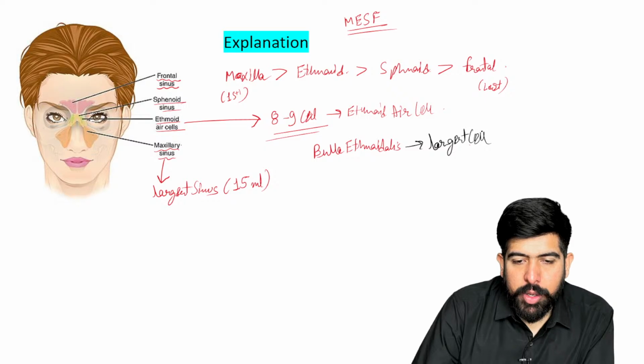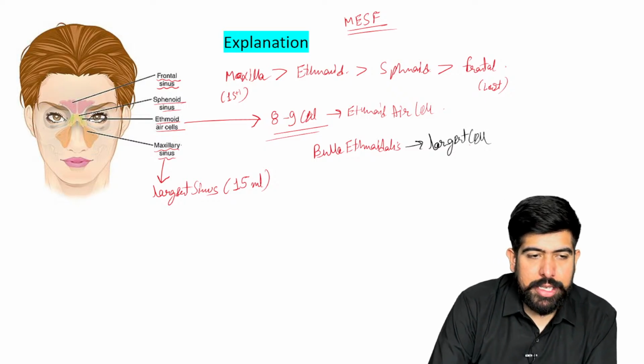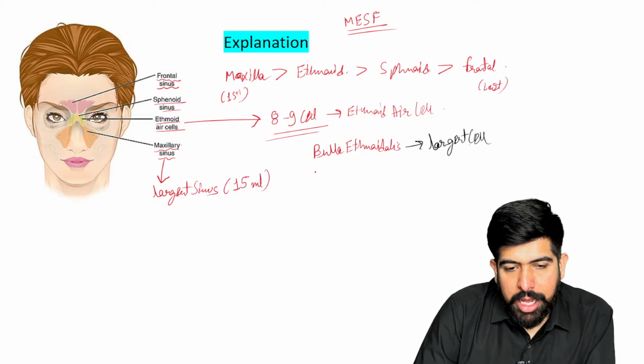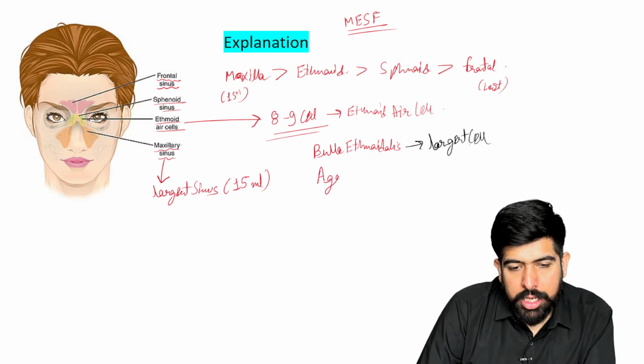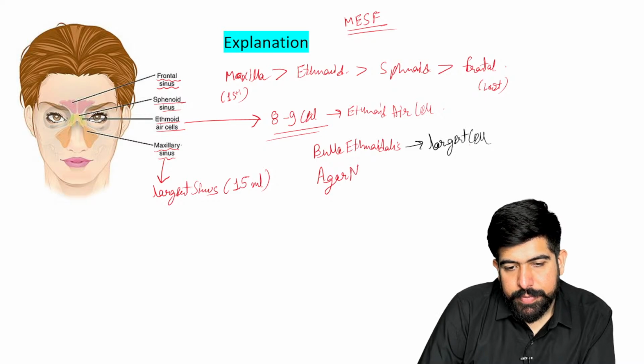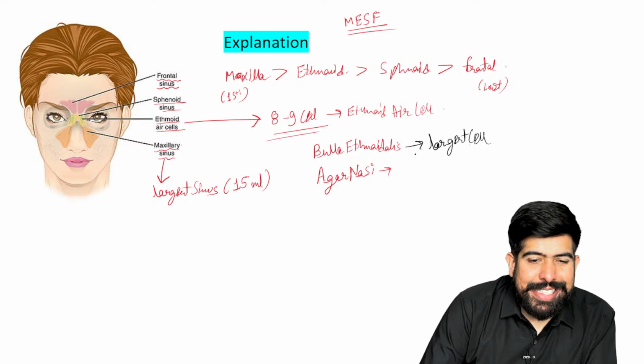Now, the bulla ethmoidalis is your largest cell. The next we have is the agger nasi. Write it down. These are all important questions, right? Write it down: agger nasi. This agger nasi cell is your anterior-most cell.